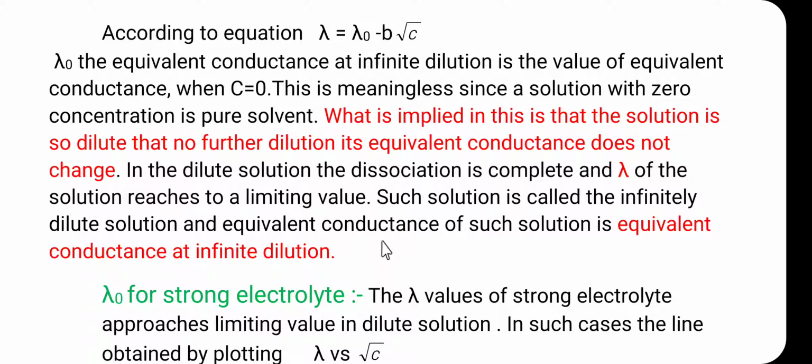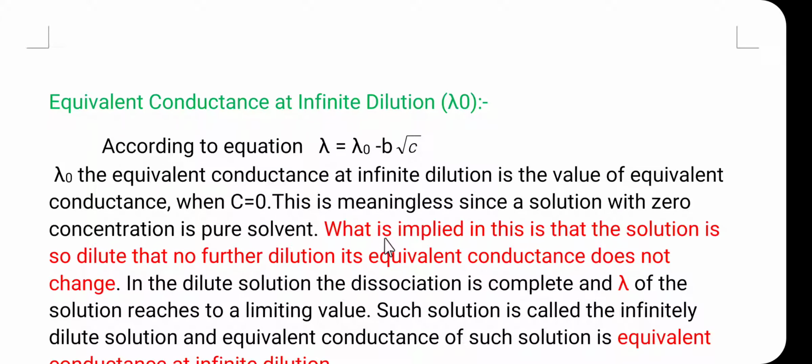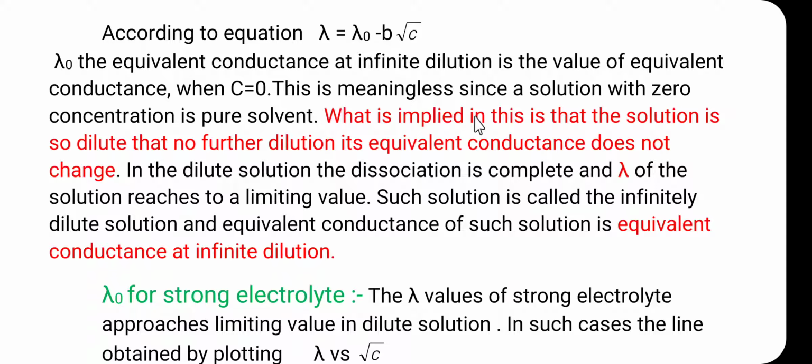But finally the limiting value of the equivalence conductance is obtained. That is, after certain dilution, there is no change in the value of the equivalence conductance, and we get the constant or limiting value. That constant or limiting value of the equivalence conductance for that particular electrolyte is called the equivalence conductance at infinite dilution, and it is denoted by symbol lambda 0 or lambda infinity.